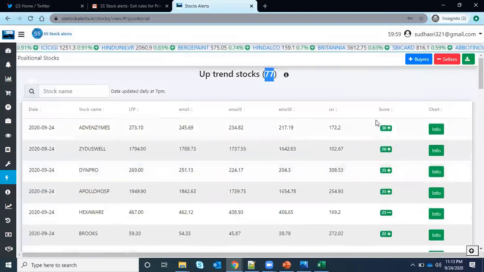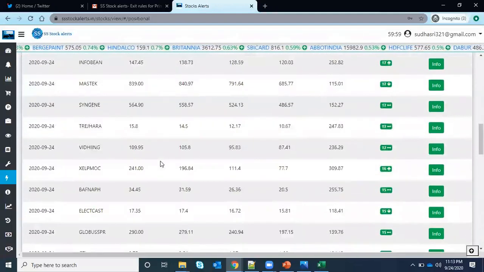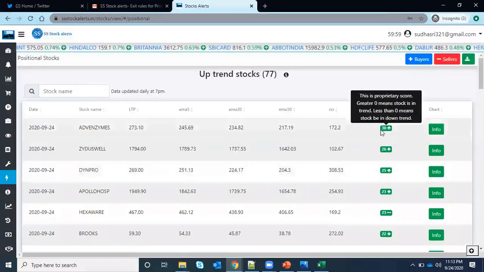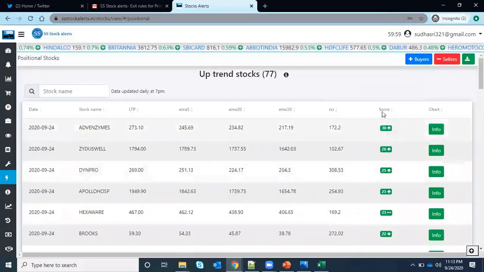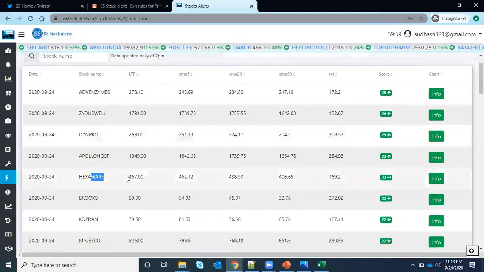And by default, if you want to see from my side which are the highest scorer stocks, just come into this scanner and you can check all the stocks which are performing good. This page is by default sorted based on the score, and you can see JD's well and Dynapro, Apollo Hospitals, and whatever. So you no need to do anything, this is like a ready-made list. You get the list from here and just come here and go.